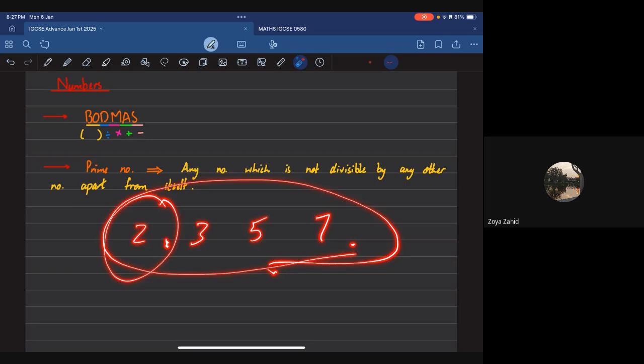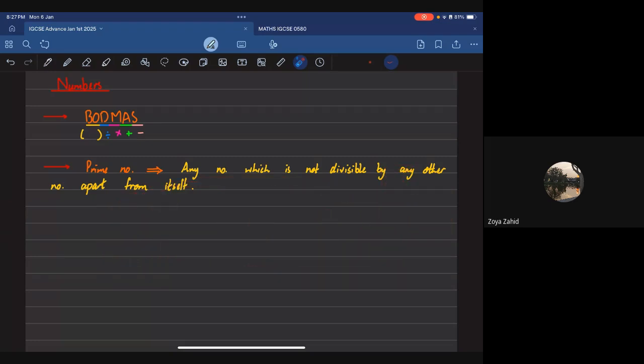But 9 is also odd, 27 is also odd, 15 is also odd. They are not prime numbers. I have literally seen this careless mistake from students who are not bad students. It's just that during the flow of the exam, these are the two mistakes that I've seen the most happening.